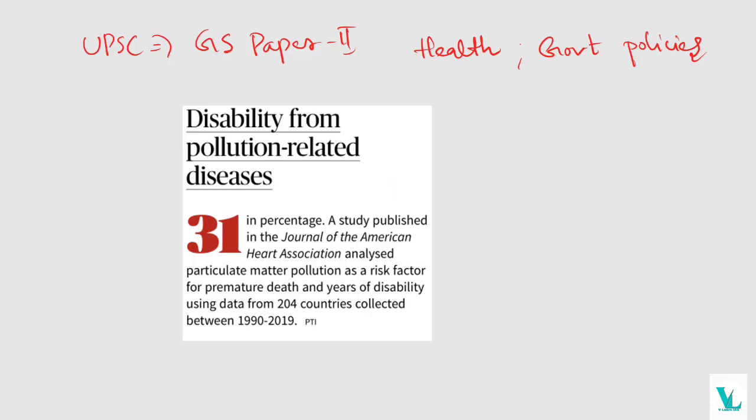Moving to news 5, it is from GS Paper 2, covering health as well as government policies. The topic is disability from pollution related diseases. Pollution is mainly caused by particulate matter, so there is a risk of premature death and years of disability. This is a main disaster.